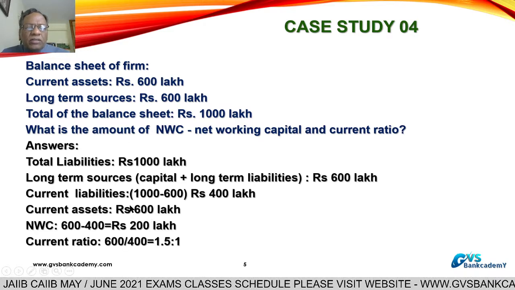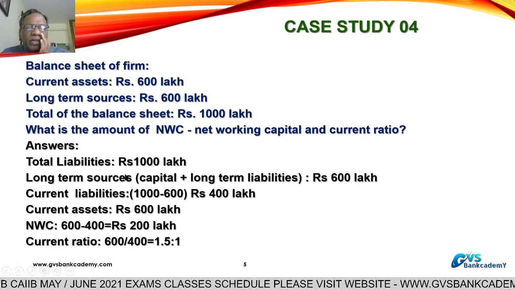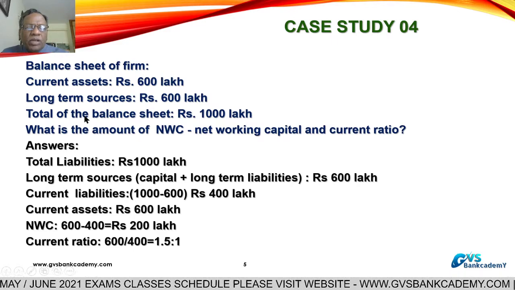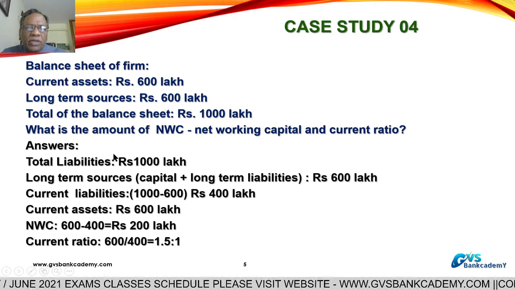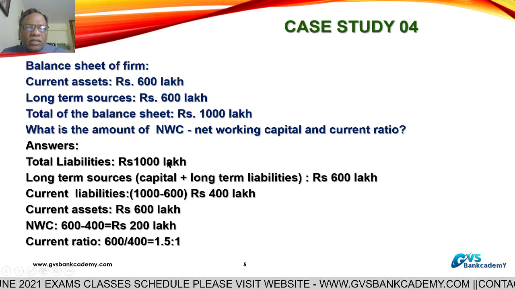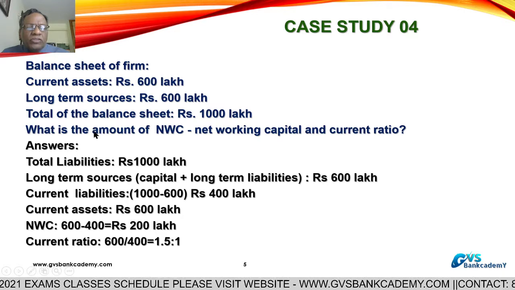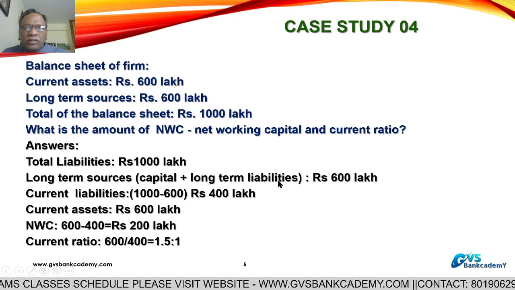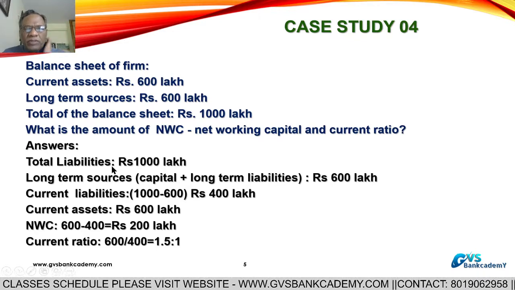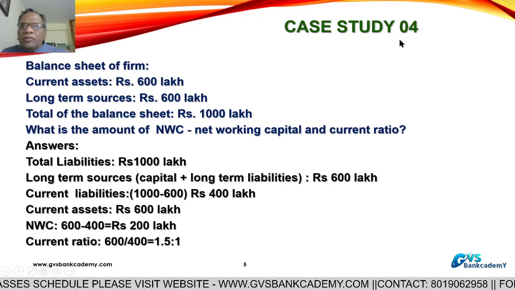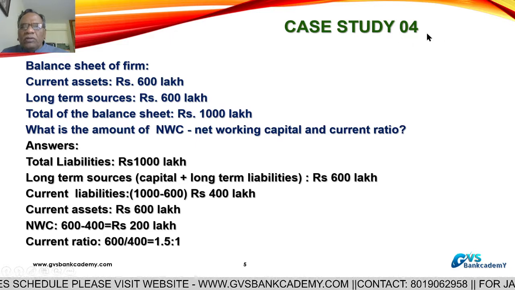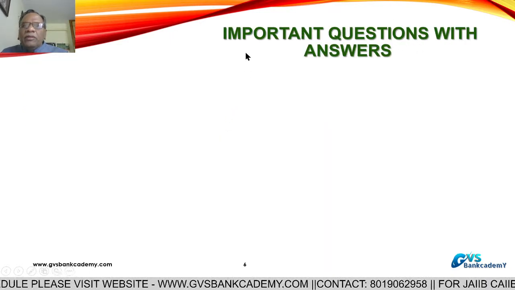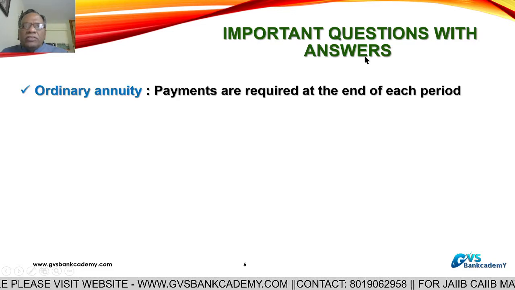So the first important point in this problem is, 2 points you have to remember. Total of the balance sheet 1000 lakhs is equal to liabilities also 1000 lakhs. And long-term sources means capital, net worth plus long-term loans. That we have to identify. This is case study number 4. This type of question they are asking in the exam. Then important questions with answers.